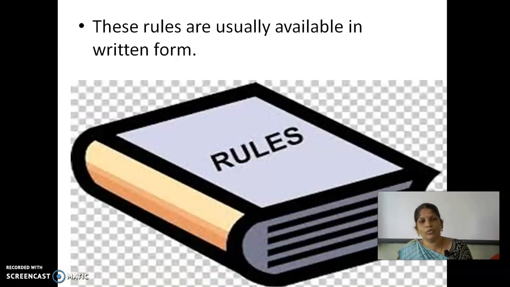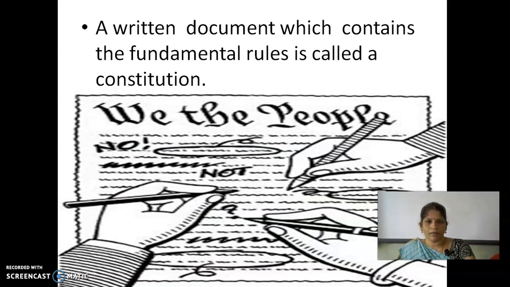These rules are usually available in written form. A written document which contains the fundamental rules is called a constitution.